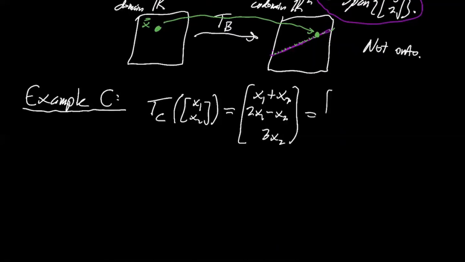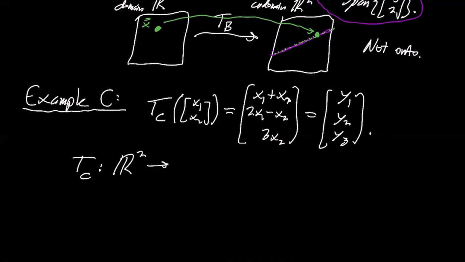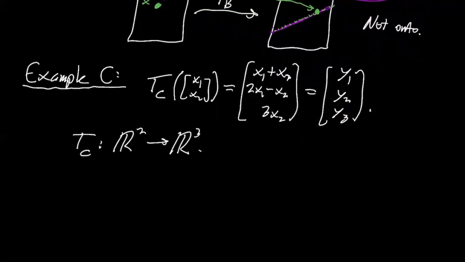If I go ahead and write that this is the output vector y1, y2, y3, you can see pretty much instantly that this is a map where you're plugging in 2 numbers and outputting 3 numbers. So it's a map from R2 to R3. And what about the matrix? Well, I'm going to write it a certain way just to really illustrate all the different ways we have to think about stuff here.